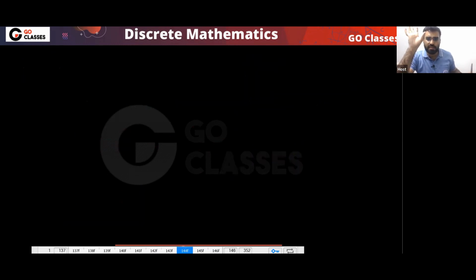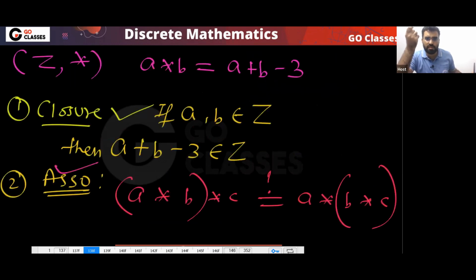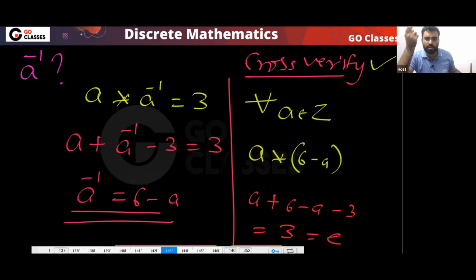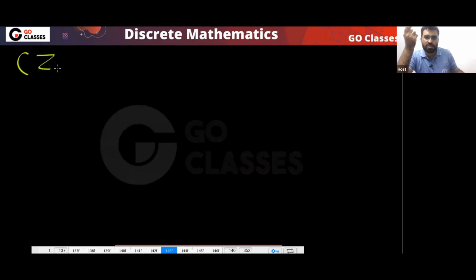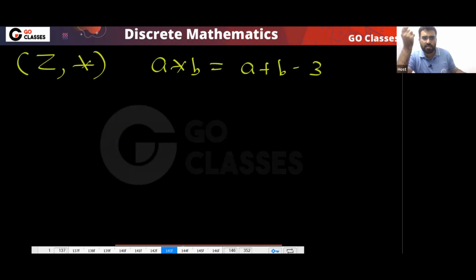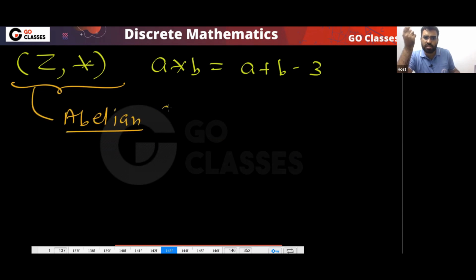So finally, what can you say about this structure? What is your final answer for this structure? Set of integers, with A star B equal to A plus B minus 3. So what is the final thing? This is an abelian group. I can say this is an abelian group because this is commutative also. So this is an abelian group, a commutative group. Okay, so very simple.